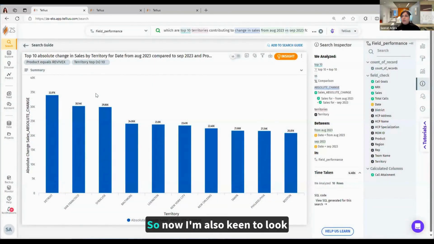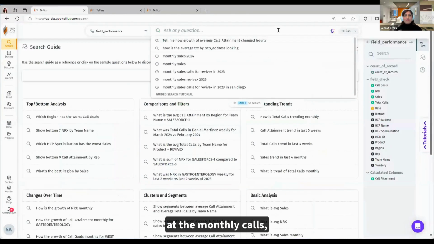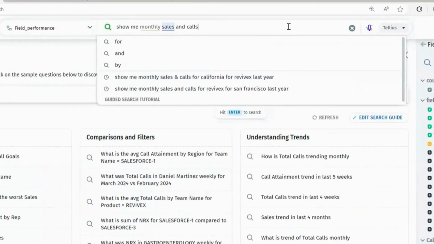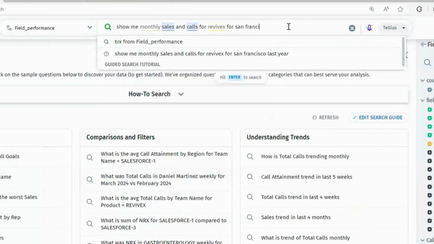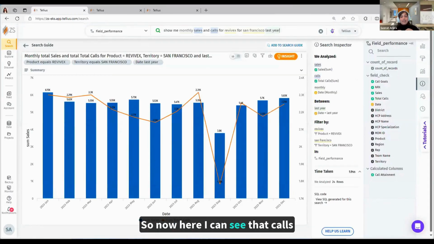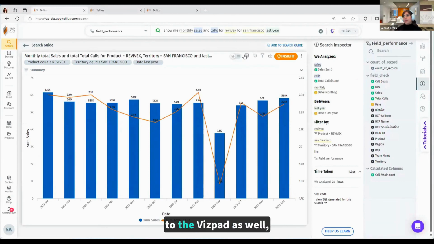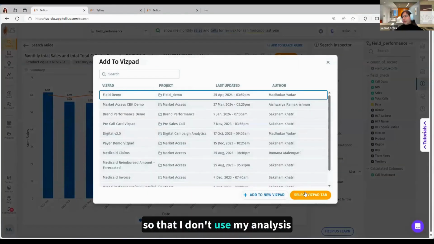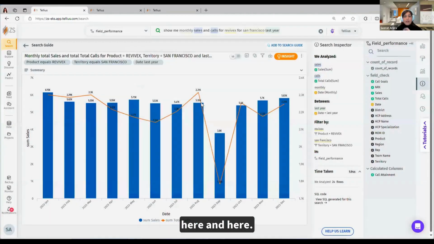Now I'm also keen to look at the monthly calls, sales and calls for San Francisco. So now here I can see that calls were low during the month of September compared to the other months. And let me quickly add this to the WISPAD as well so that I don't lose my analysis here.